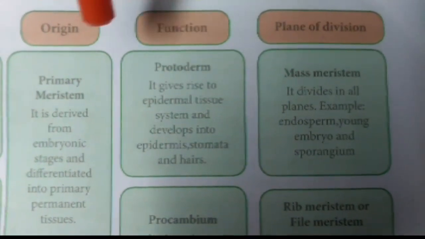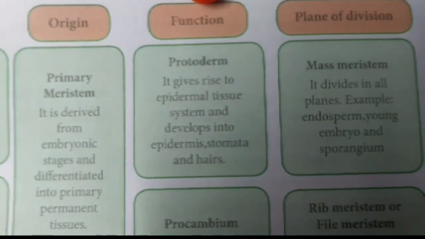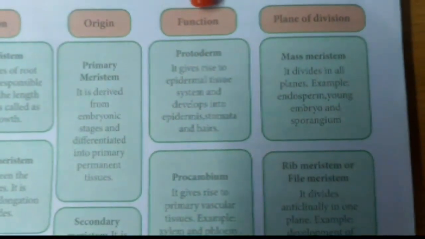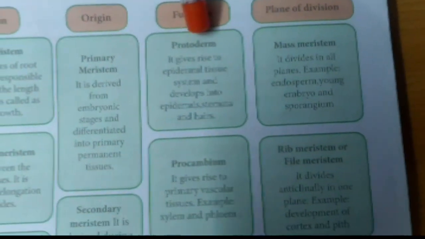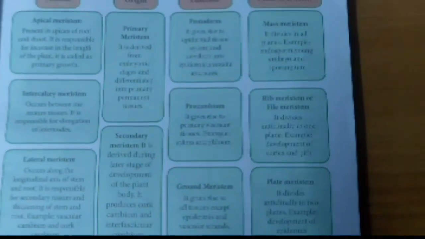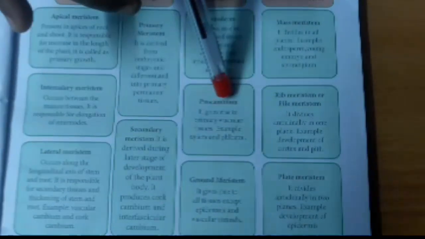The next type of meristem is based upon their function. Based upon their function, the meristematic tissues are classified into three types: protoderm, procambium, and ground meristem.